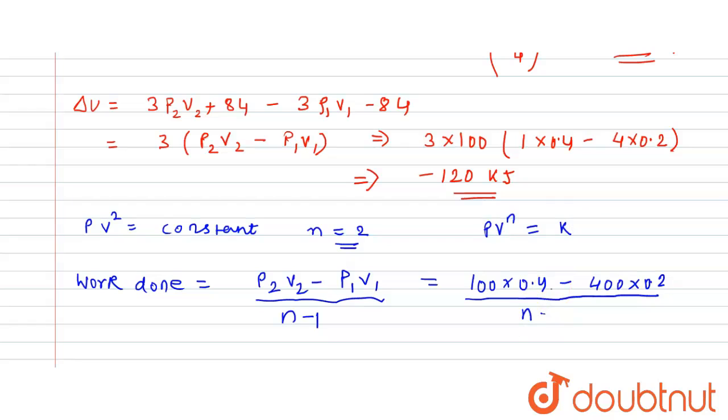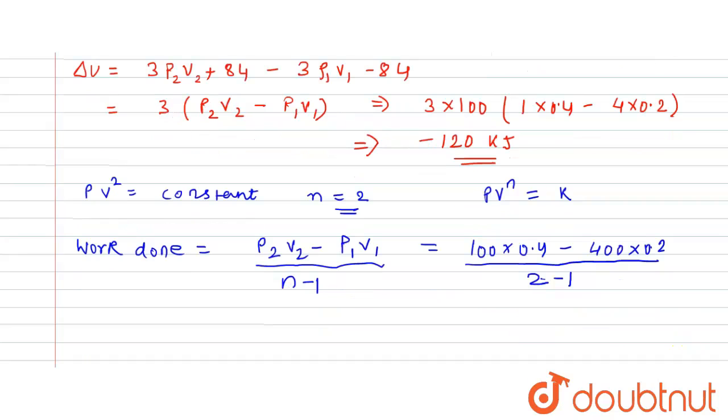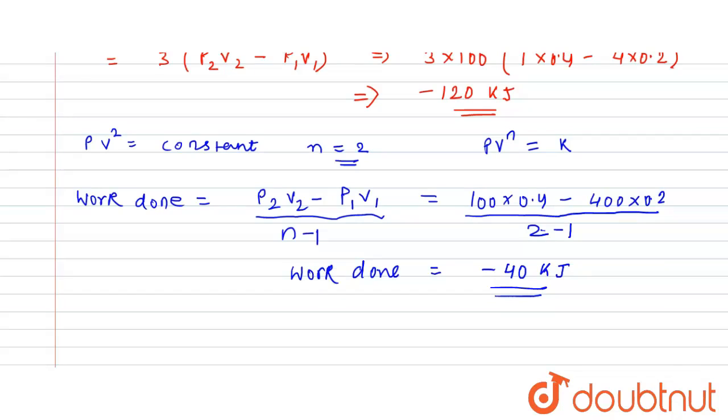So you will write 2 minus 1. Finally the value of work done will come out to be minus 40 kilojoule, since pressure was in kilopascal.